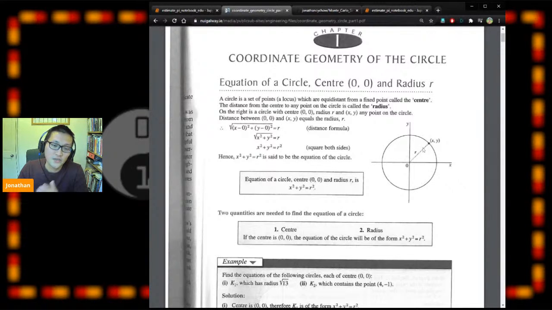So if we follow this logic, for any raindrop falling in the circle, x squared plus y squared will be smaller than r squared, which means in this region, it will be smaller than r squared. And if a raindrop falls outside of the circle, x squared plus y squared will be bigger than r squared. So maybe we can use this logic to implement the function to return true or false.